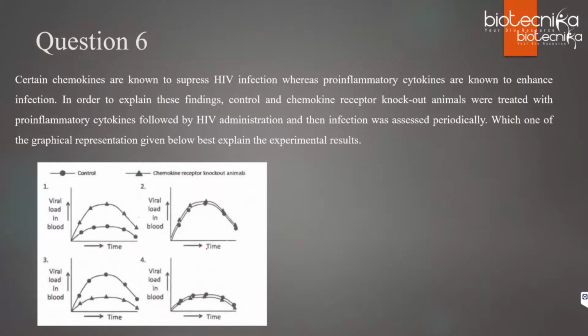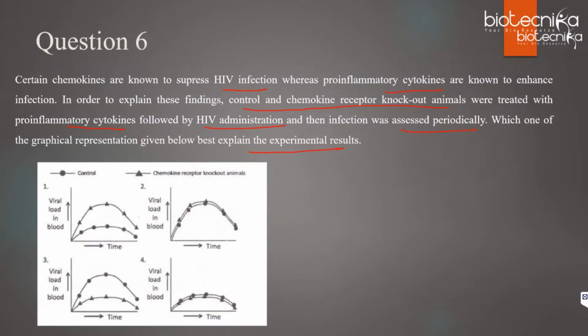Now coming to the sixth question, again it's like an experimental question. It's related to the receptors that HIV uses during infection. Certain chemokines are known to suppress HIV infection, whereas pro-inflammatory cytokines are known to enhance infection. In order to explain these findings, control and chemokine receptor knockout animals were treated with pro-inflammatory cytokines followed by HIV administration, and then infection was assessed periodically. Which of the graphical representations given below best explains the experimental results?